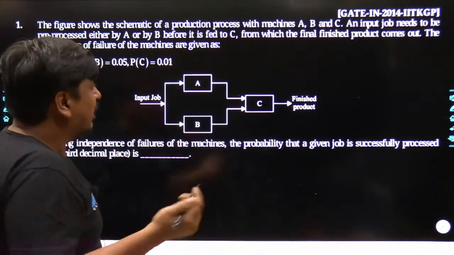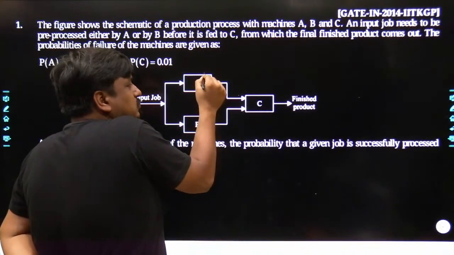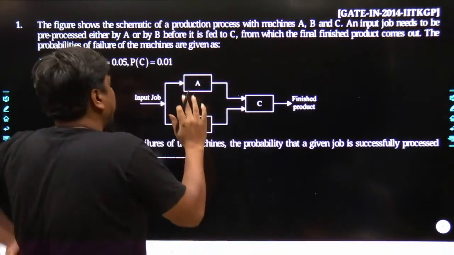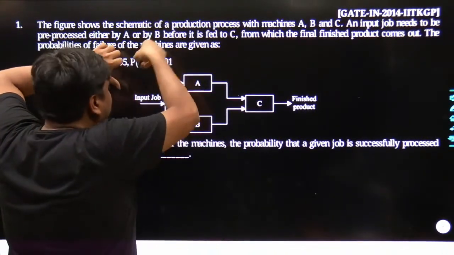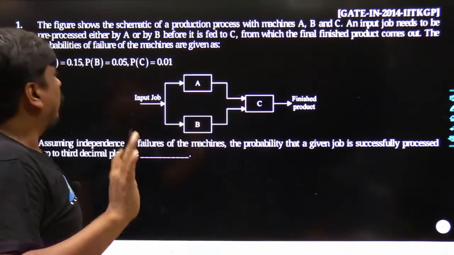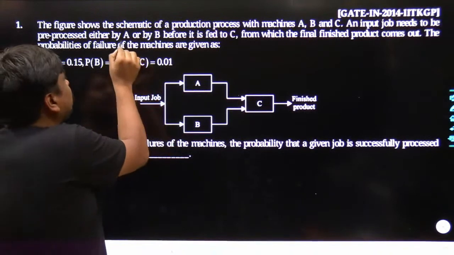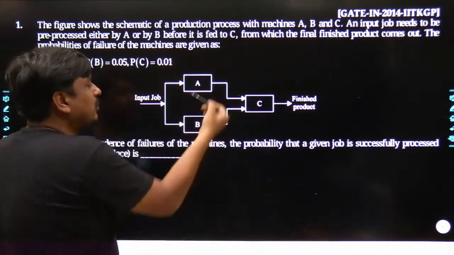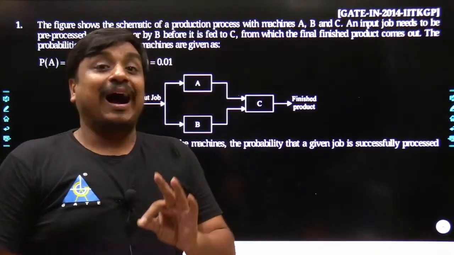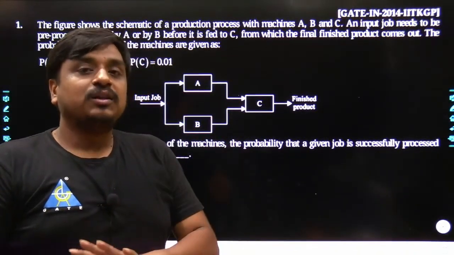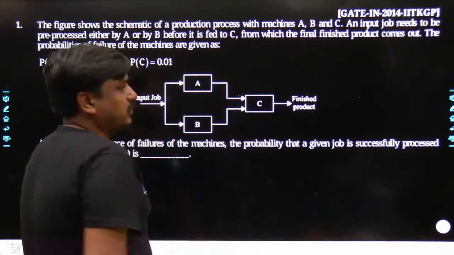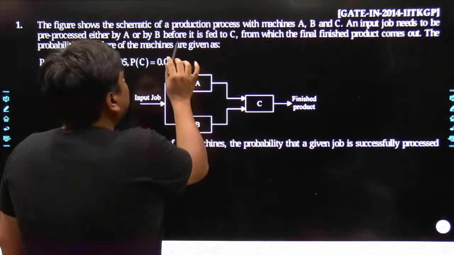What does that mean? That means if A is healthy, or B is healthy, or both A and B are healthy, in all of these cases the pre-processing is done between this node and this node. Could you understand what I am saying? In future, they may not give this wording which has been supplied along with this problem. If two systems are connected in parallel, it means that if either system is healthy, you would be able to pre-process your product from this point to this point. That is for sure. Similarly, it is fed to C.